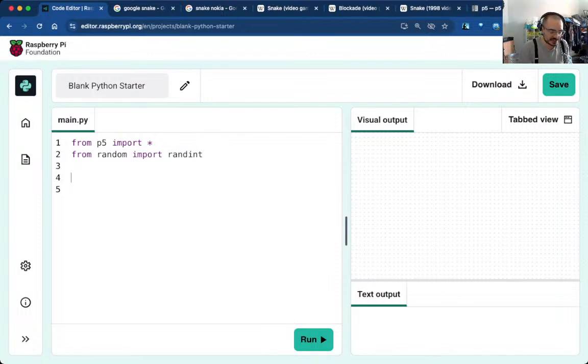What we need for Processing works with two core functions. One is called setup. This is the function that will run once at the very beginning of the sketch.